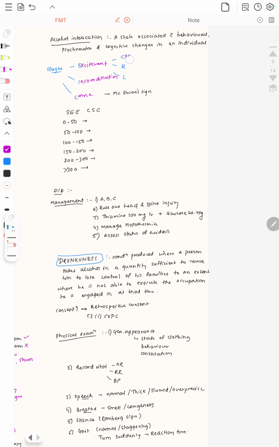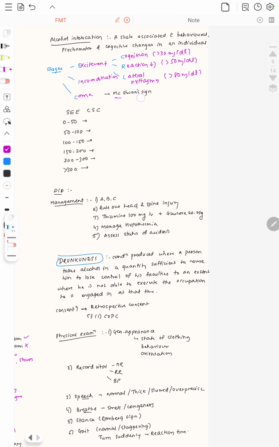The first is the cognitive stage. There is a loss of cognition at more than 30 milligrams per dl. Then reaction time decreases at more than 50 milligrams per dl. And lateral gaze nystagmus, or alcohol gaze nystagmus, is seen at more than 80 milligrams per dl.